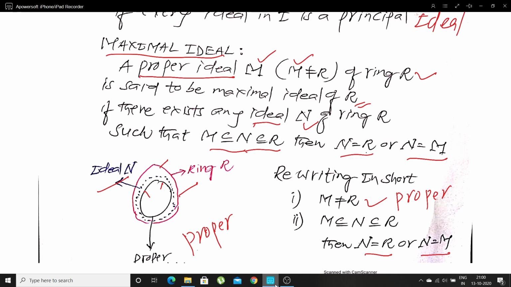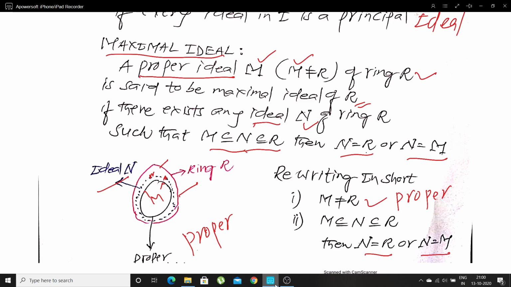M is contained in N, and N is contained in R. What we observe here is that N is either the same as M or the same as R. This is the definition of a maximal ideal. That means to define a maximal ideal, we need a proper ideal M and another ordinary or any ideal N